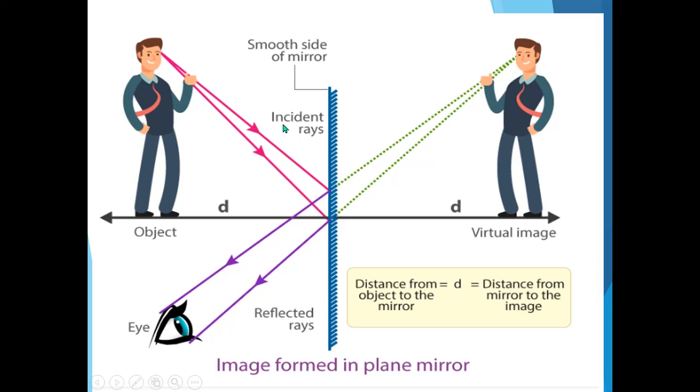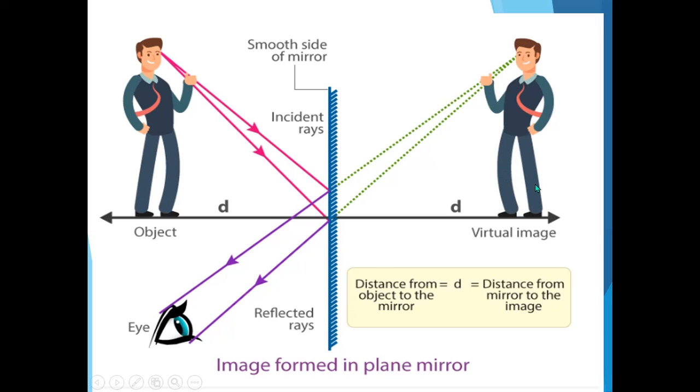Now here you can see the picture representing the image formed in a plane mirror. Here one person is standing. This is the object, and the object is reflecting. The incident rays fall on the plane surface and form a virtual image. You can see here that the left side of the person becomes the right side in the virtual image. So the image which is formed is not real.